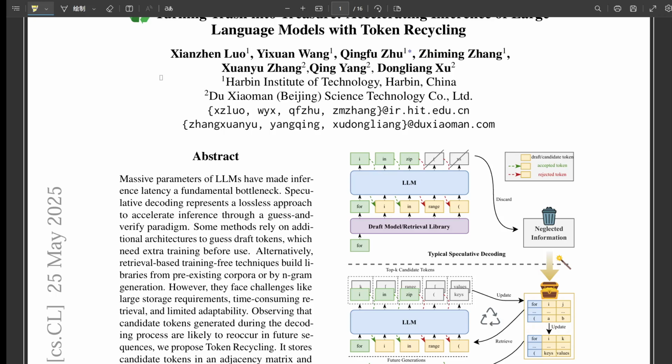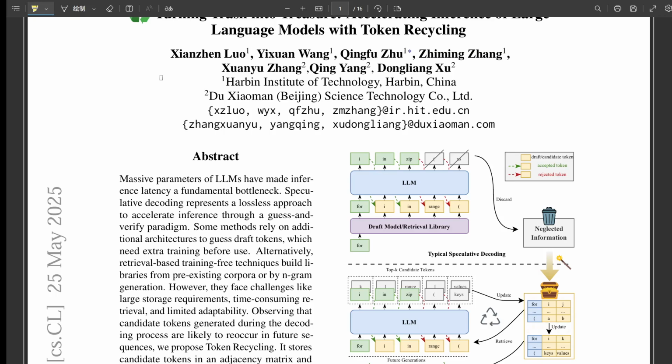Sounds complex and maybe costly. What's the other category? The training-free ones? Yeah, the training-free, retrieval-based methods. They try to find good guesses without needing new training. Think REST, PLD, Lookahead. And the sources found issues with those. They did. REST, for example, builds this huge database of sequences from, like, web text. But it needs massive storage. Finding the right sequence could be slow. And crucially, it's static. It can't adapt to what you're actually generating right now.